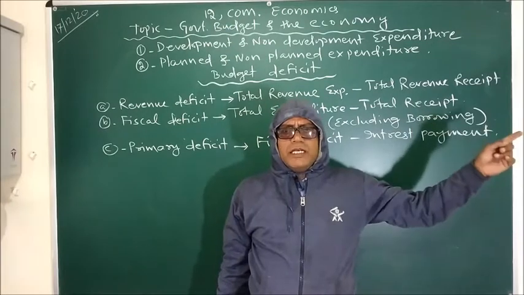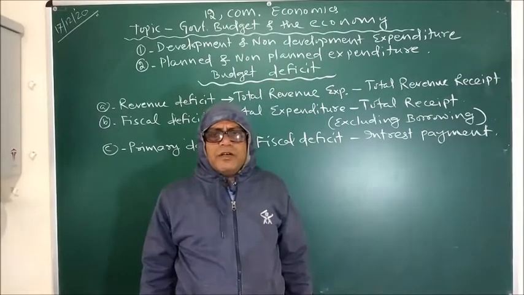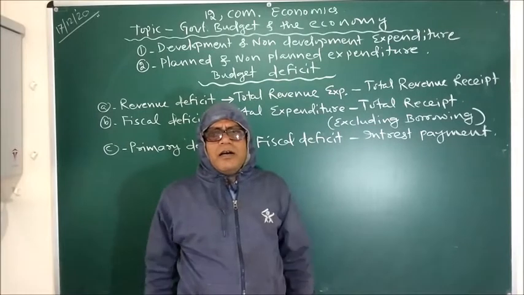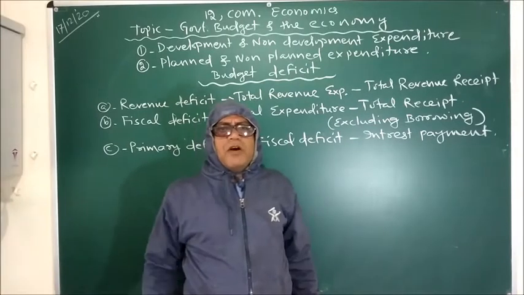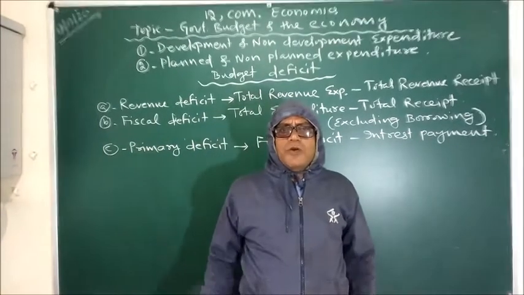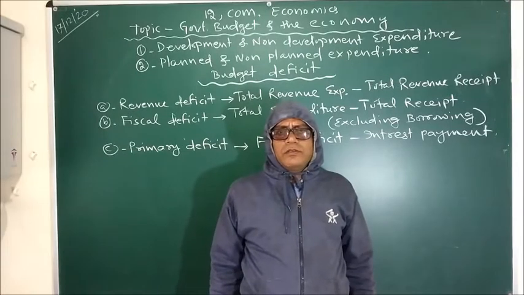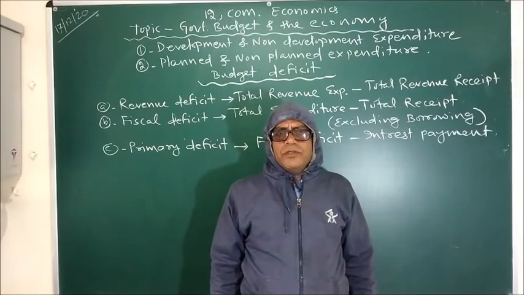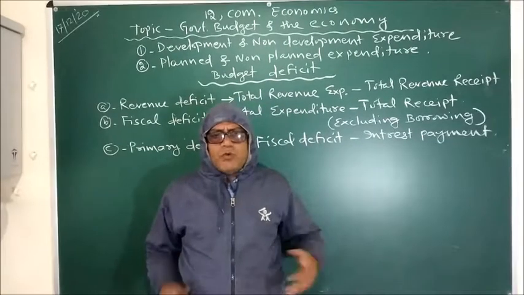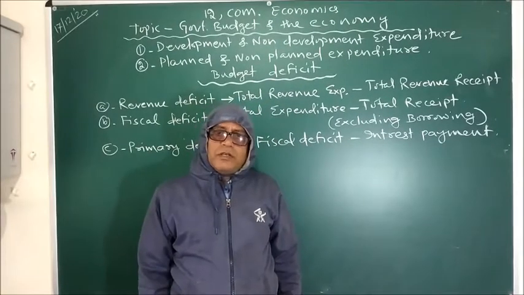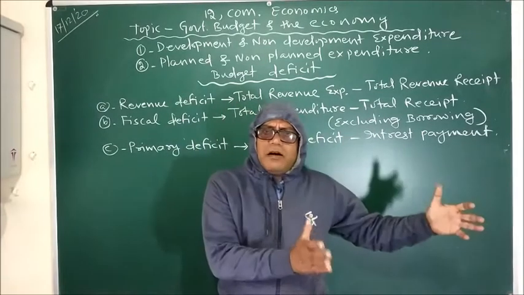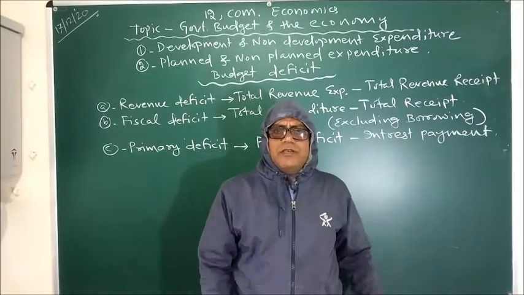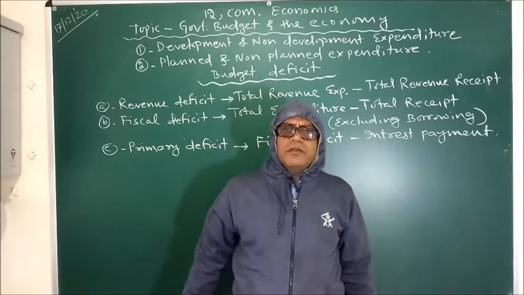But in non-planned expenditure, like suppose some area of our economy got affected by earthquake or flood or tsunami, some natural calamities. So we cannot predict when these things will come. But once we are affected by all these things, then we have to make some expenditure.